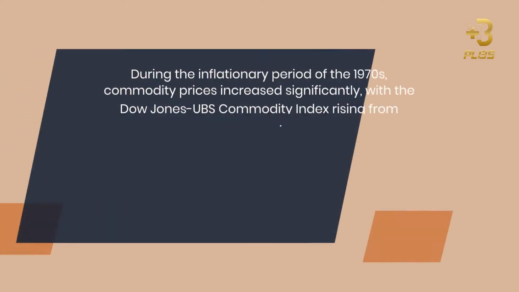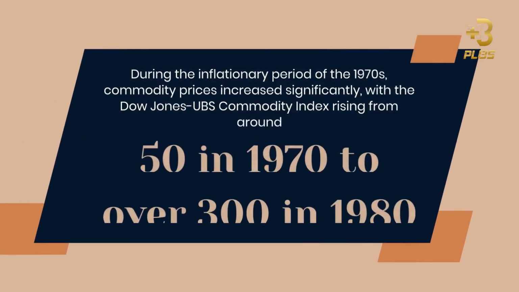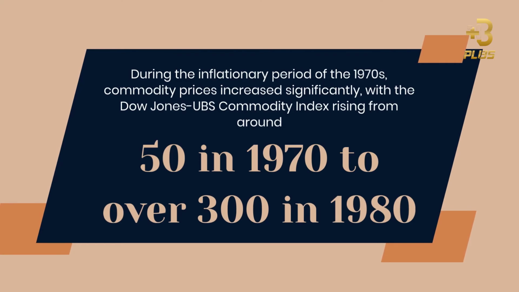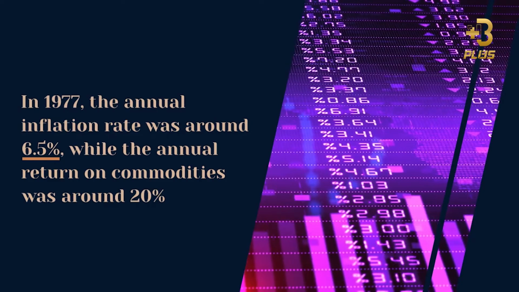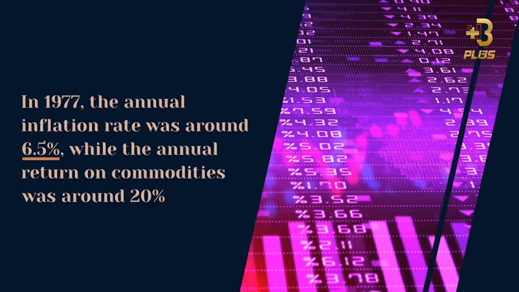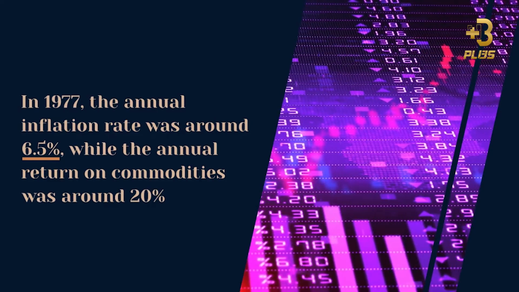During the inflationary period of the 1970s, commodity prices increased significantly, with the Dow Jones UBS Commodity Index rising from around 50 in 1970 to over 300 in 1980. In 1977, the annual inflation rate was around 6.5%, while the annual return on commodities was around 20%.